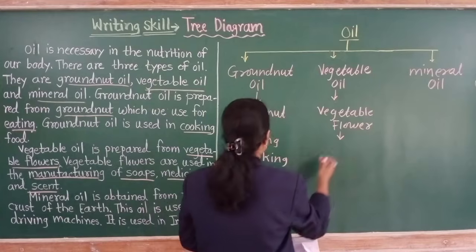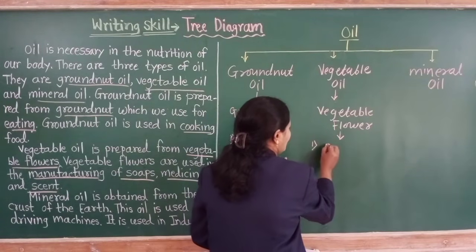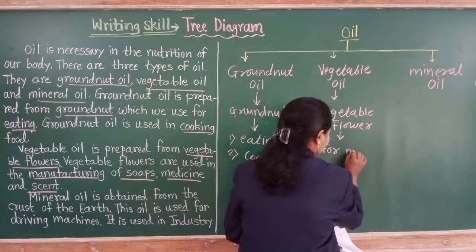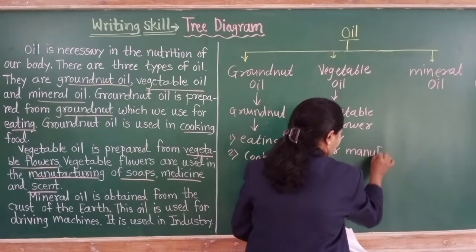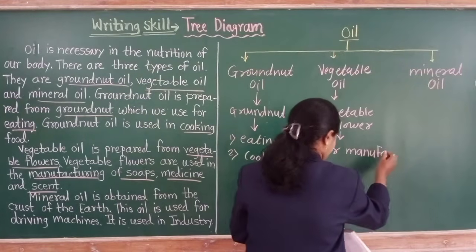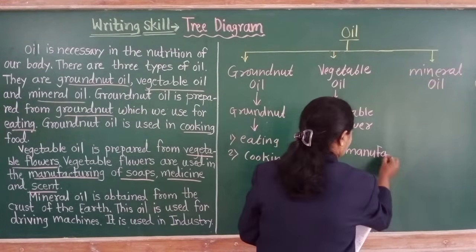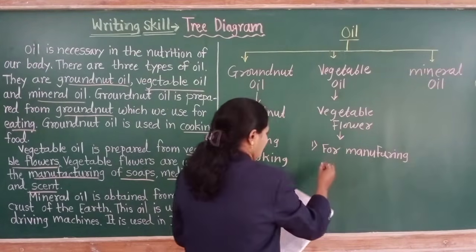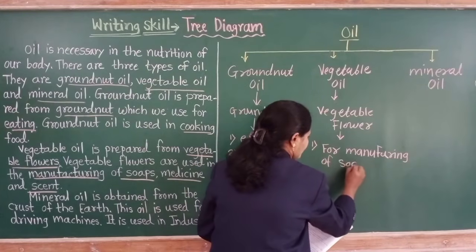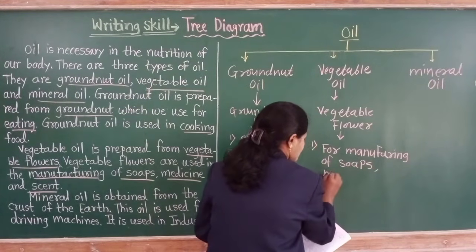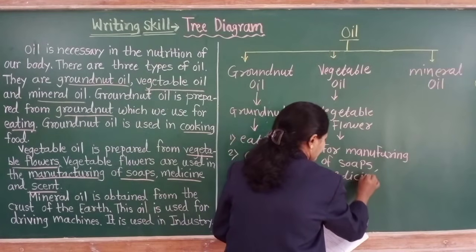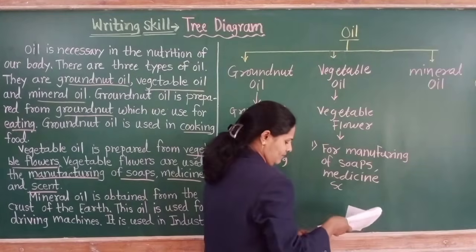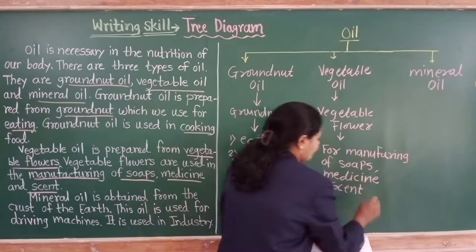So after that, here we have to write manufacturing of soap, medicine and scent we use.